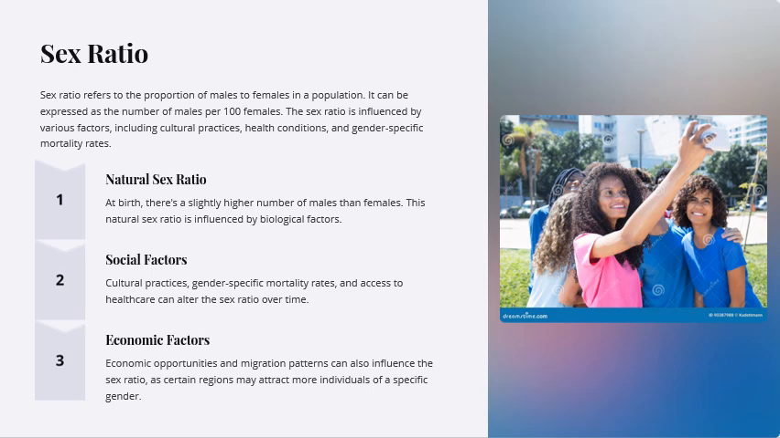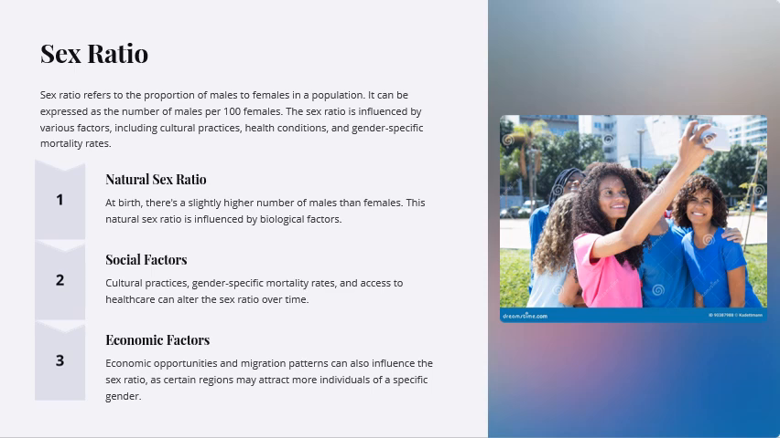The first thing is the natural sex ratio. At birth, there is a slightly higher number of males than females. This natural sex ratio is influenced by biological factors. This is not in our hands, it is natural. So by birth, the number of males is higher.